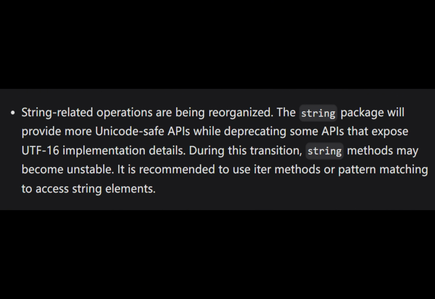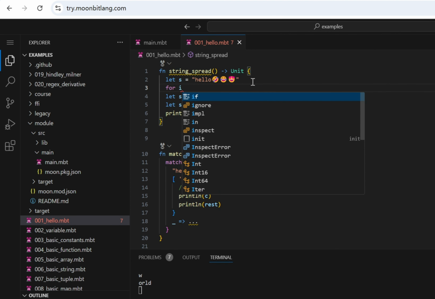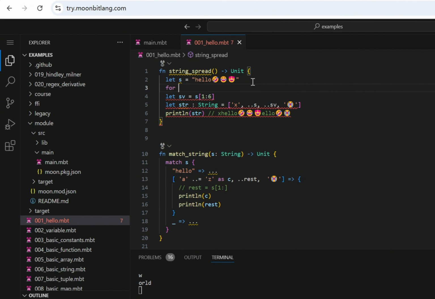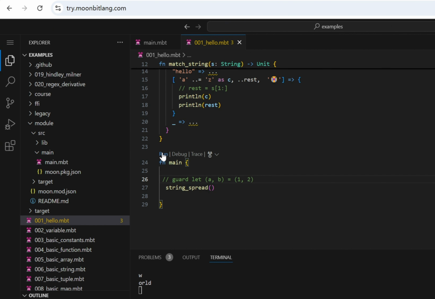Unless you are building a highly specialized and performance-focused string library, the recommended approach for working with strings is to use the iter method or pattern matching. These methods ensure Unicode safety. For example, with the iter method, you can iterate over a string using a for loop, such as for c in s. This approach will correctly handle each Unicode character. If you use iter, you can print each character one by one. It will correctly process and display each Unicode character, ensuring that all characters, including emojis, are handled properly.